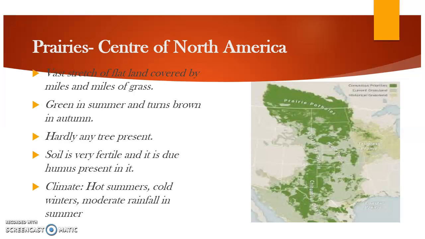Fine. And the climate is hot in summer, cold in winters, with moderate rainfall in summer, meaning ना तो बहुत ज्यादा बारिश ना तो बहुत कम बारिश. It is moderate. Fine. So you can see the map also. The entire center of North America is covered with the grassland.